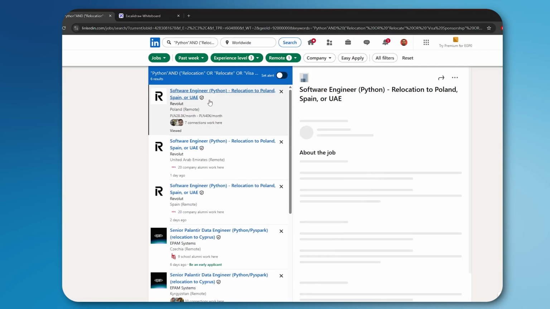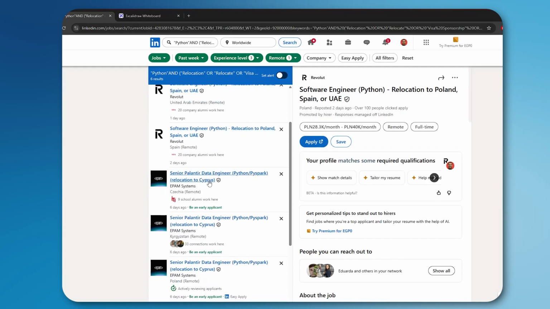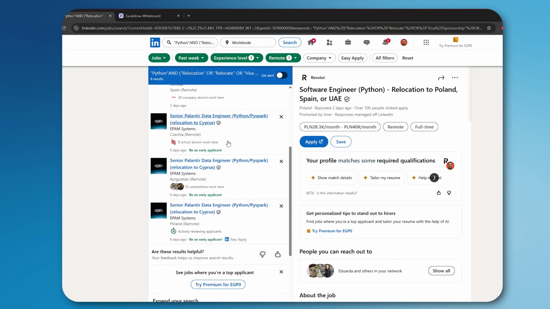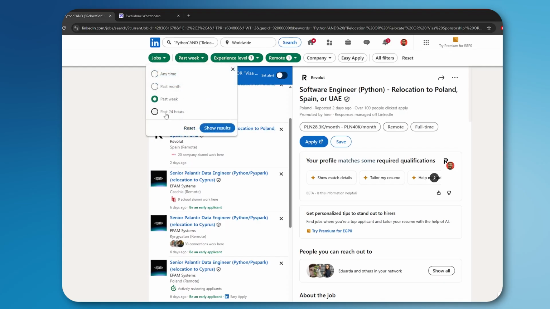This is actually better. So what kind of jobs are available? Basically it's software engineer, it's Python, it's relocation. Okay, so these are relocation opportunities. All of those are the opportunities that we have for the past week. So now we need to be more focused. I need it to be in the past 24 hours, but since it's showing 0, I wouldn't be able to set an alert. So I need to try this mechanism multiple times to make sure that I have at least one job here in the past 24 hours. You need to make your own search show one result so you can set an alert.